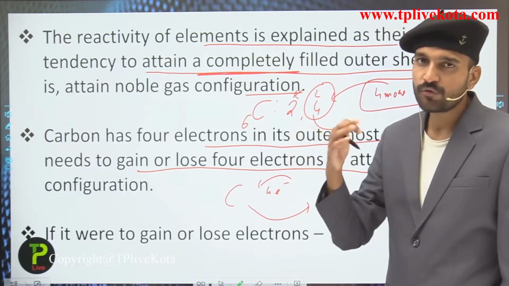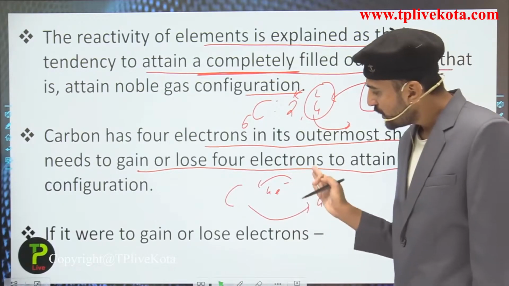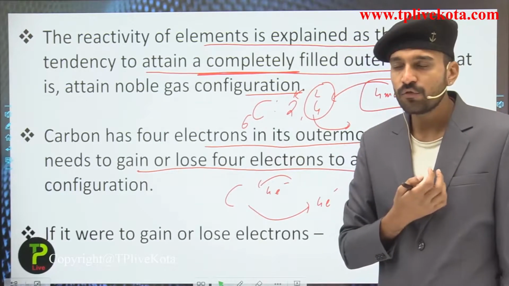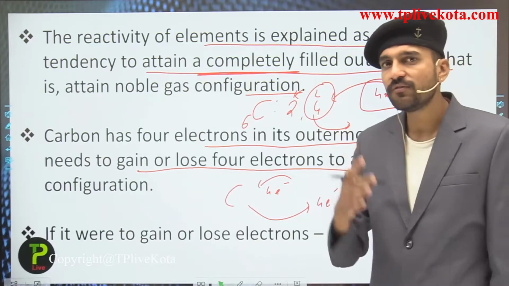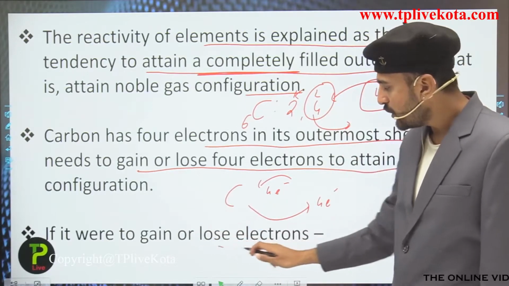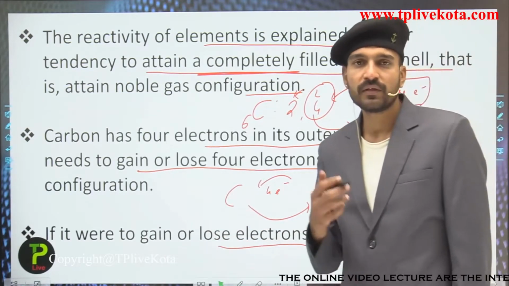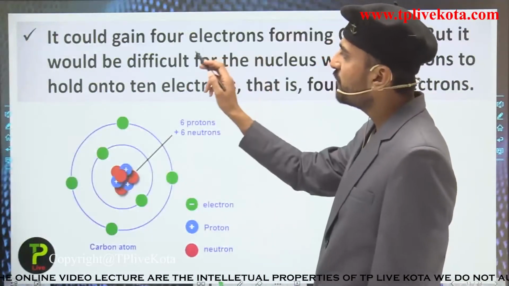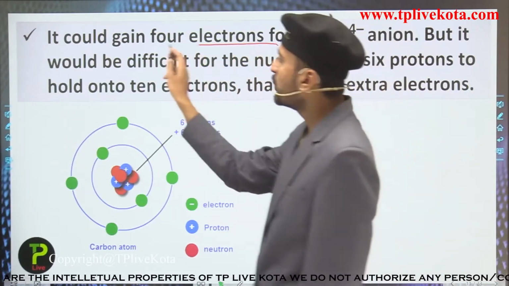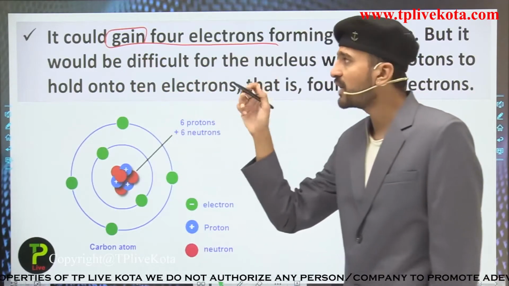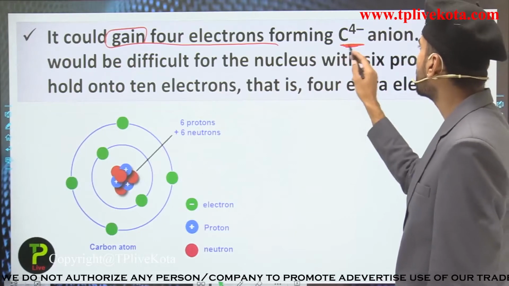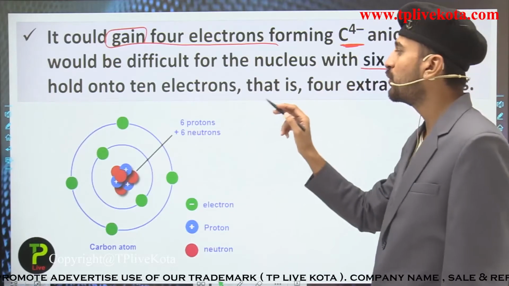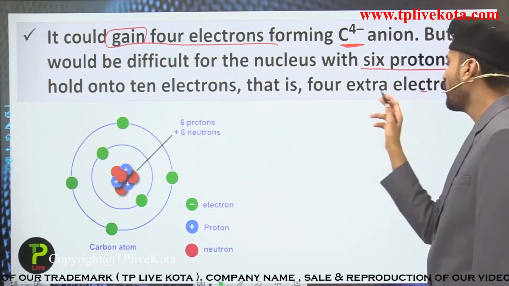So we are going to see these cases: in the first case it is going to attract, that is take, the 4 electrons, and in the second case it is going to lose the 4 electrons. If it were to gain or lose the electrons, what would be the cases? So here, students, let us see the cases and discuss them. If it could gain the 4 electrons, the carbon atom would form the C4 minus anion, but it would be very difficult for the nucleus with 6 protons to hold on to the 10 electrons, that is, the 4 extra electrons.